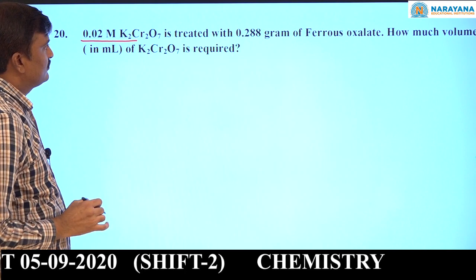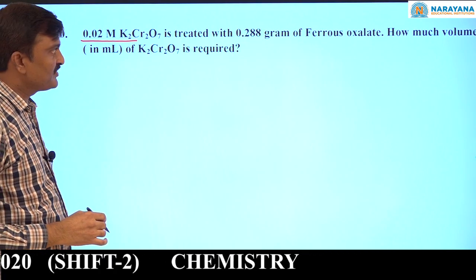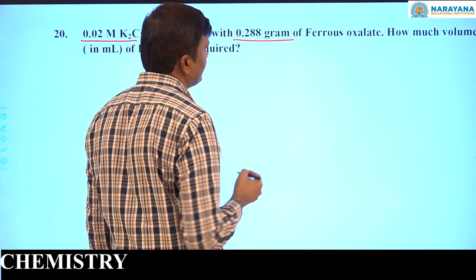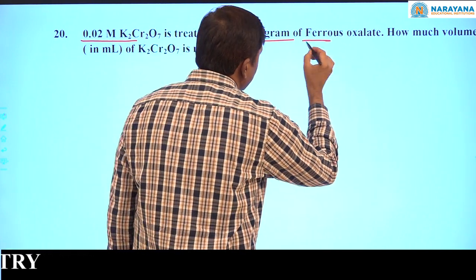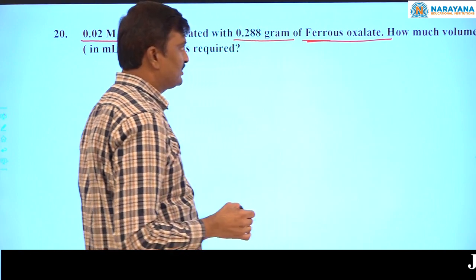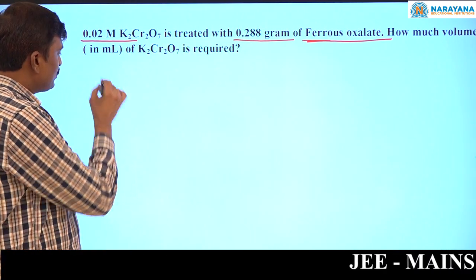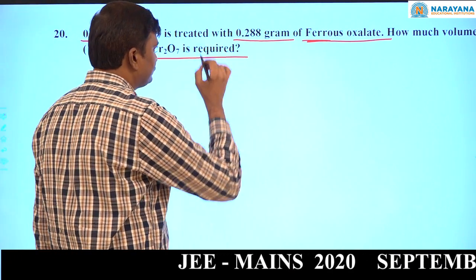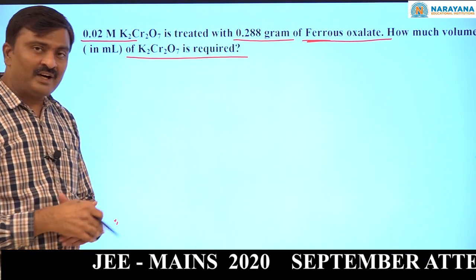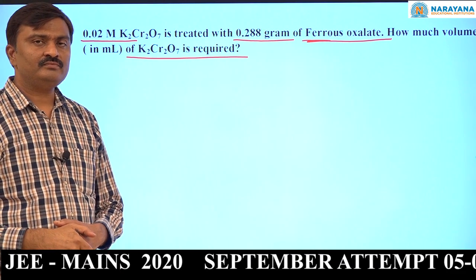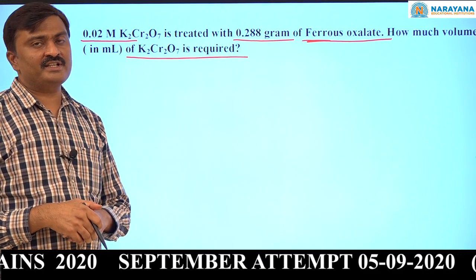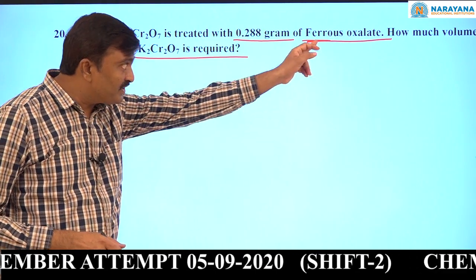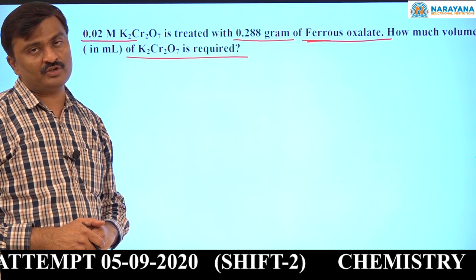0.02 molar potassium dichromate is treated with 0.288 grams of ferrous oxalate. How much volume in milliliters of potassium dichromate is required? That is the question. Here, what is the concept? The number of equivalent weights of oxidizing agent consumed equals the number of equivalent weights of reducing agent consumed.